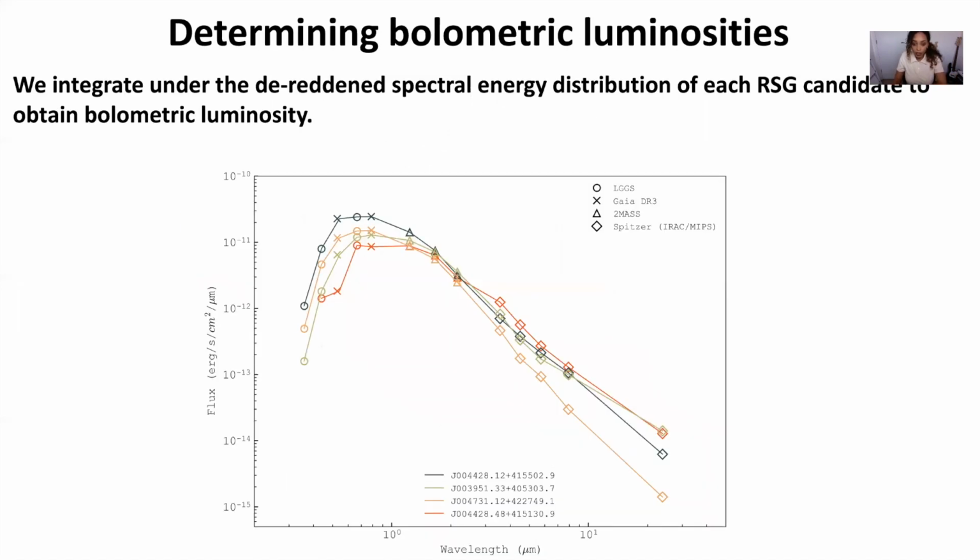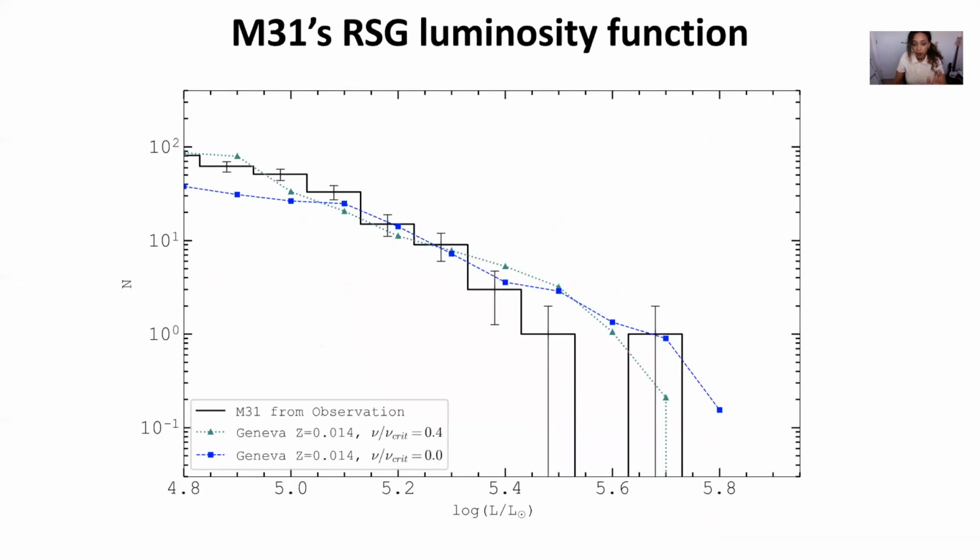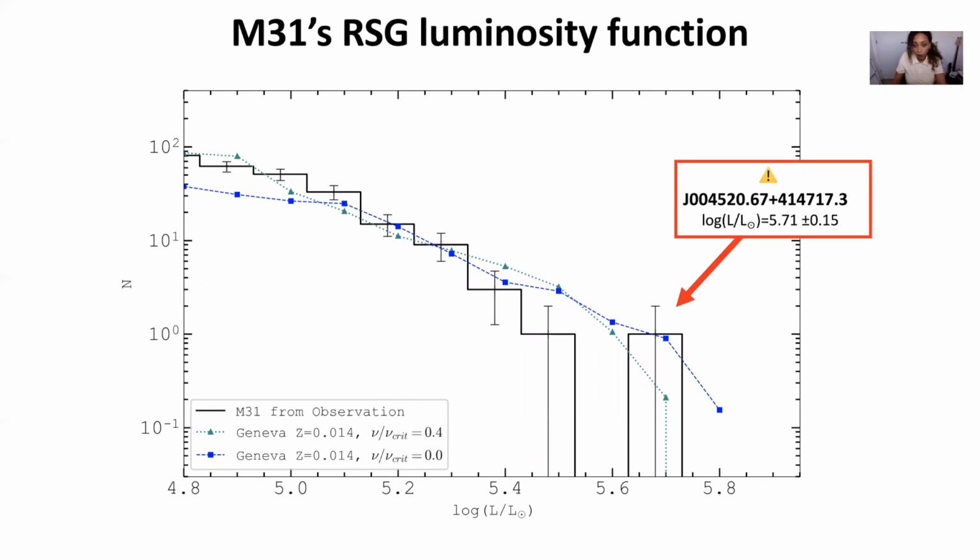We then integrate under the de-reddened spectral energy distribution of each red supergiant candidate to obtain bolometric luminosity. And these are the SEDs of some of the brightest objects that we find. And these are really important to the high end of the M31 red supergiant luminosity function, which looks like this. And this just shows the number of red supergiants in M31 per log luminosity bin. And here I flagged one object just because it is a borderline candidate and is on the cusp of being a foreground object. So we can't definitively rule it out, so we do keep it in our sample.